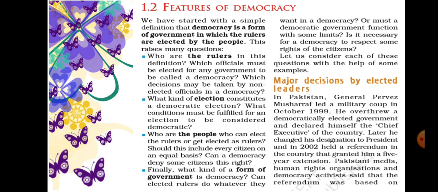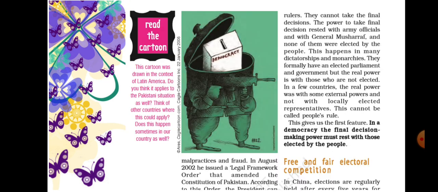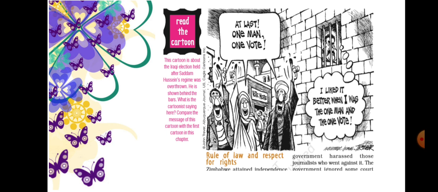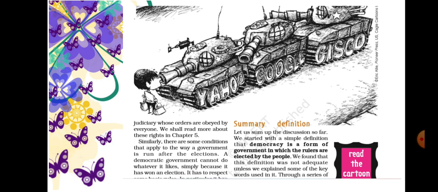Democracy depends on active political participation by all the citizens. So in a democracy, there is always an active participation of all the citizens. So it's all about this chapter. You can just go through these pictures. Democracy is a form of government in which the rulers are elected by the people.